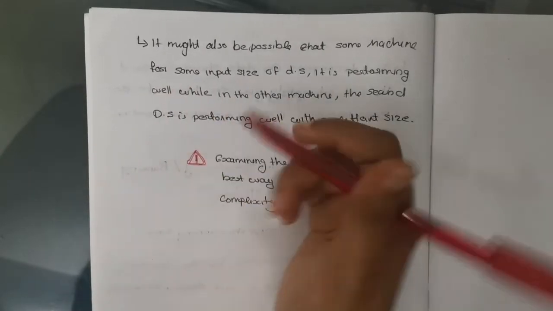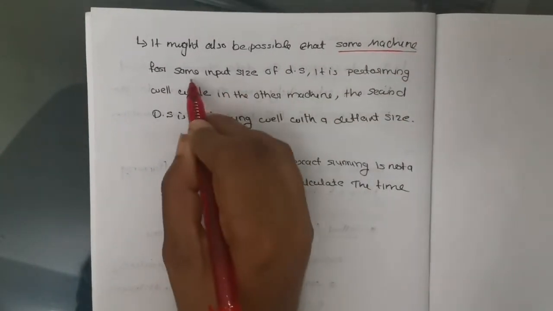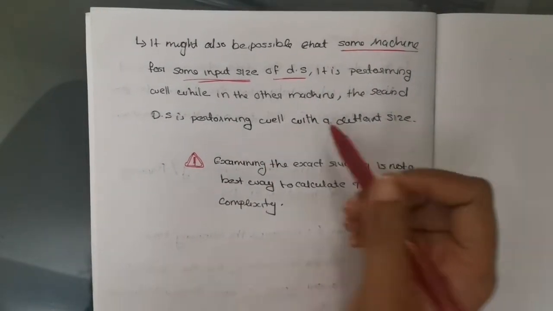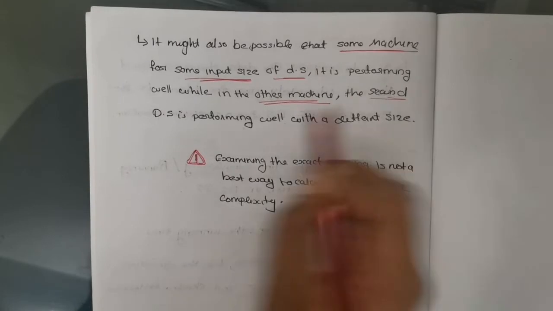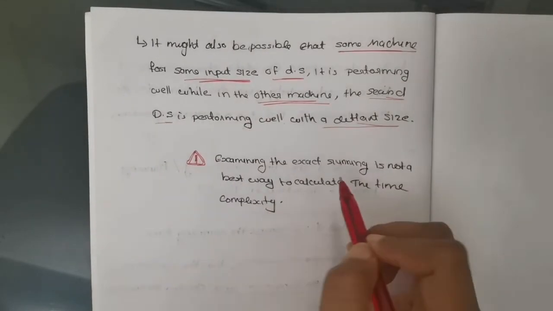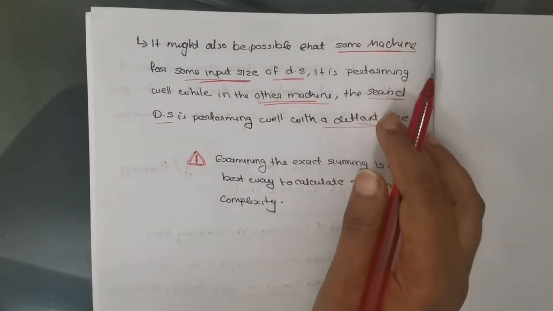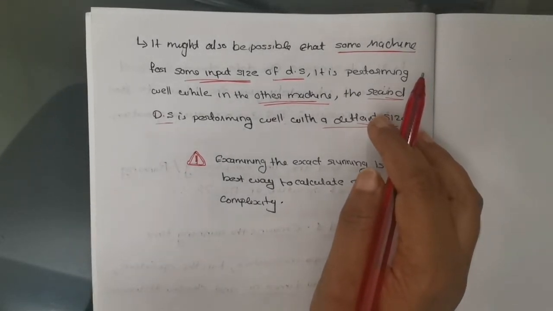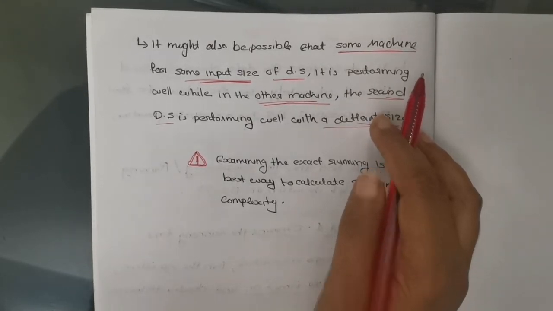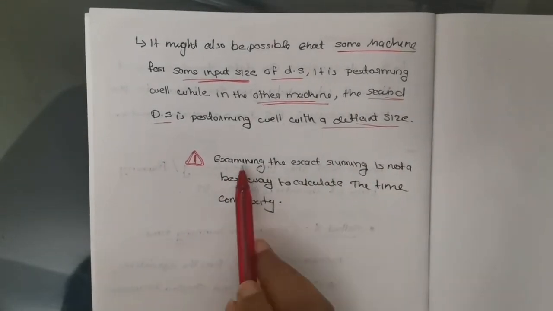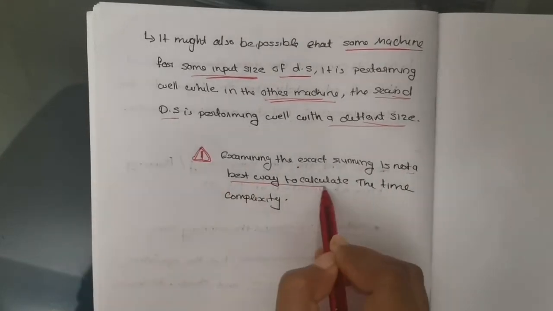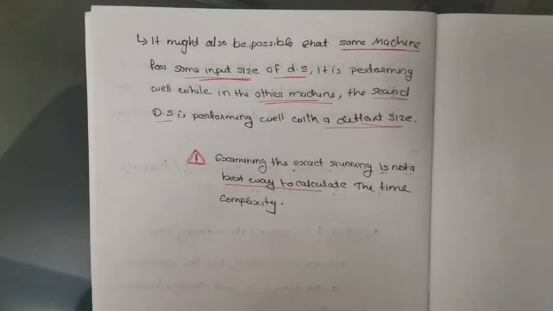It is also possible that on some machine, for some input size, one data structure will give better performance, while at the same time on another machine, the second data structure will perform better for a different size. So that means the time complexity has a dependency on the performance of the machine, the data structure and the input size. So our conclusion is that examining the exact running time is not the best way to calculate the time complexity.